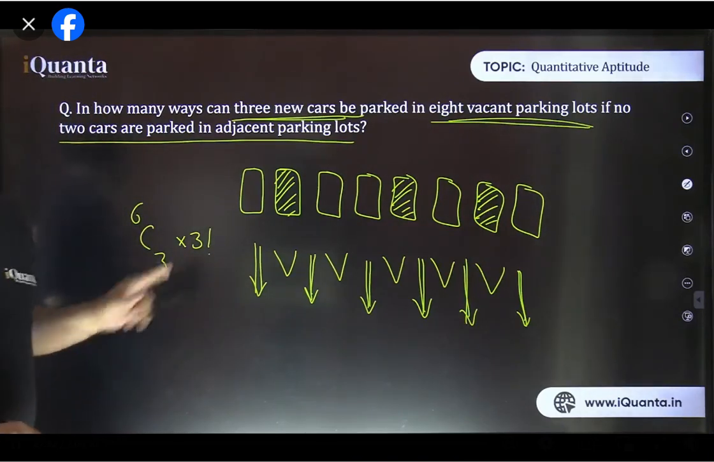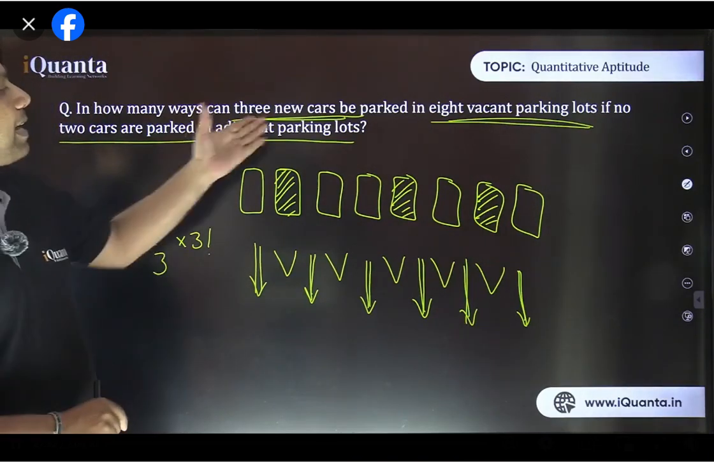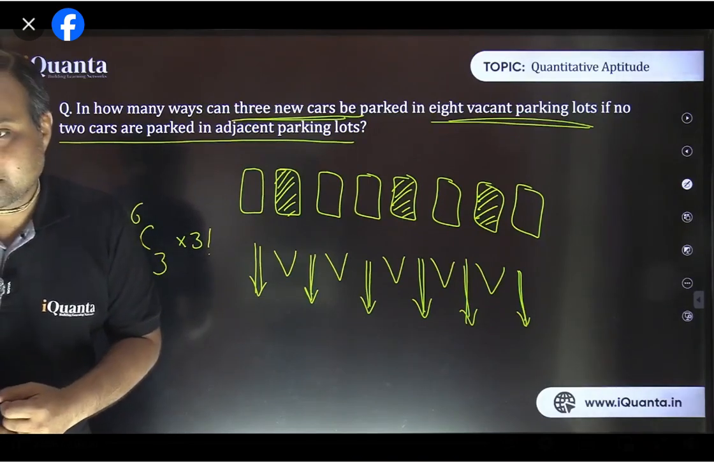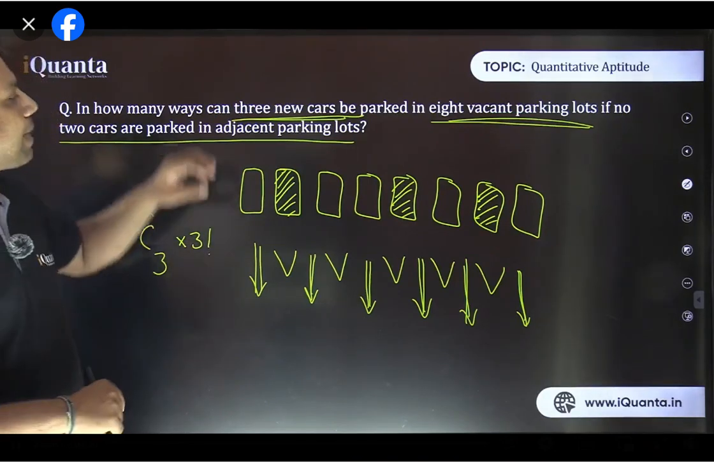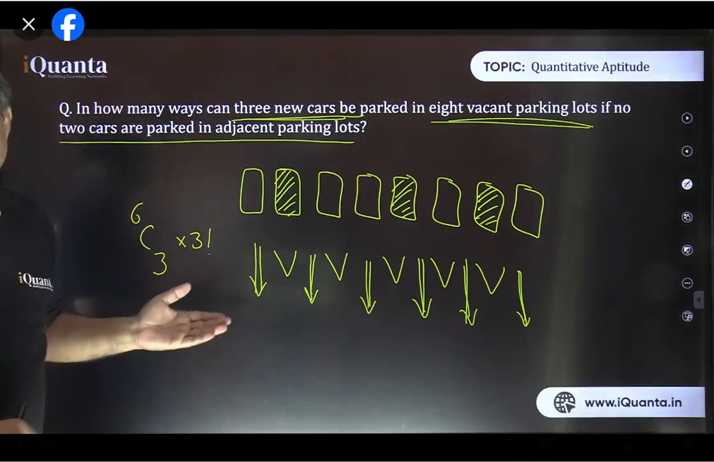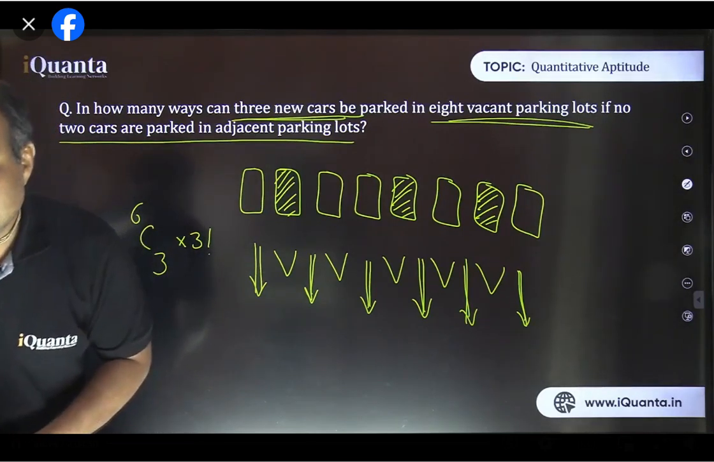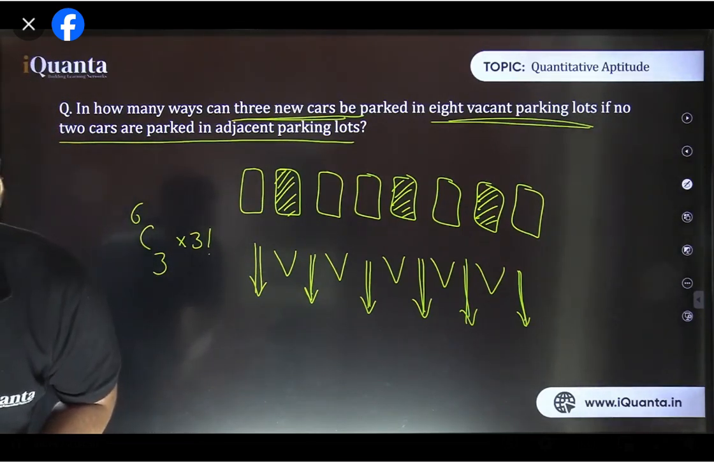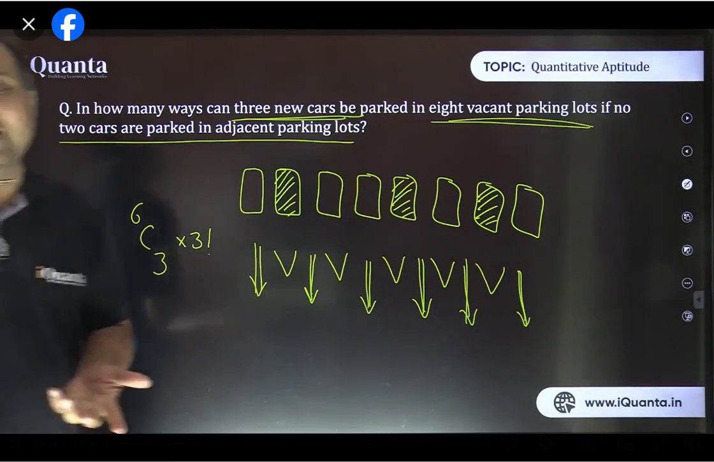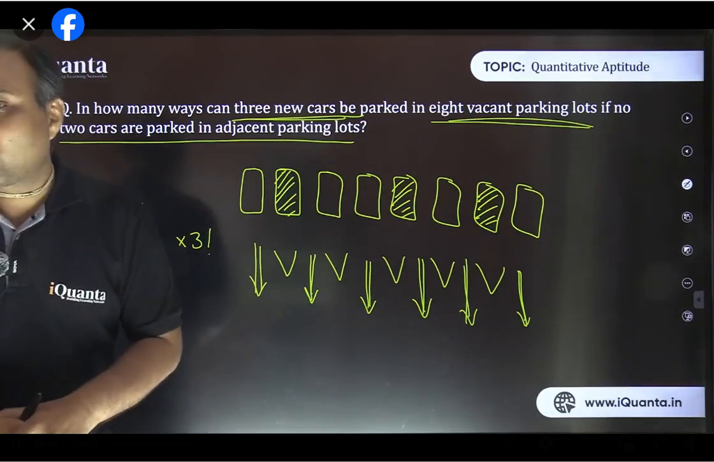That's how it is 6C3. And why do we multiply with 3 factorial? Because of the arrangement of the different cars. If we assume them to be identical things, in that case this arrangement won't be there. And if the cars are different, then the 3 different cars need to be arranged also. Preetham asks, if not mentioned whether identical, should we use arrangement anyway? In case of identical, there would not be any arrangement.